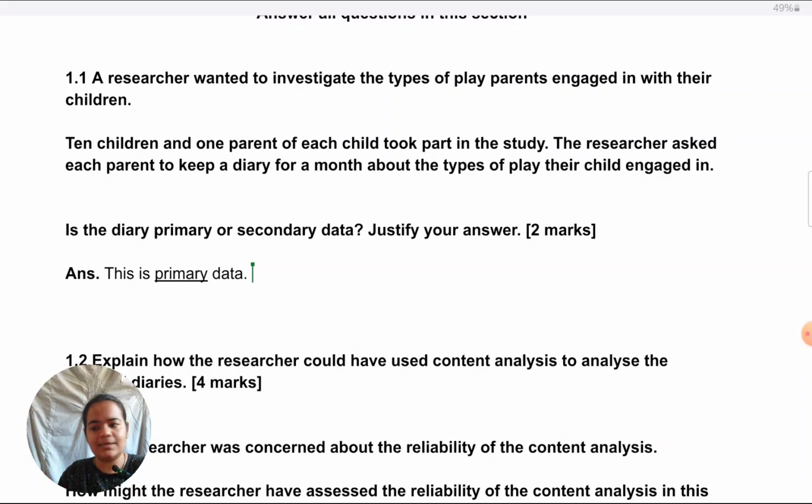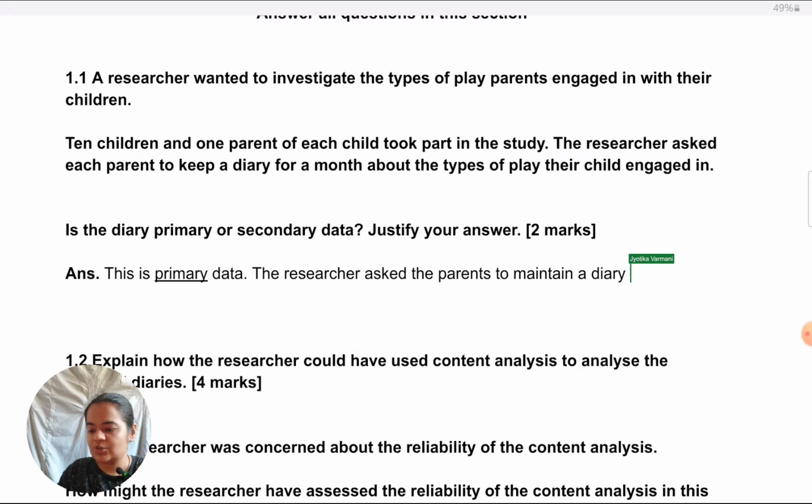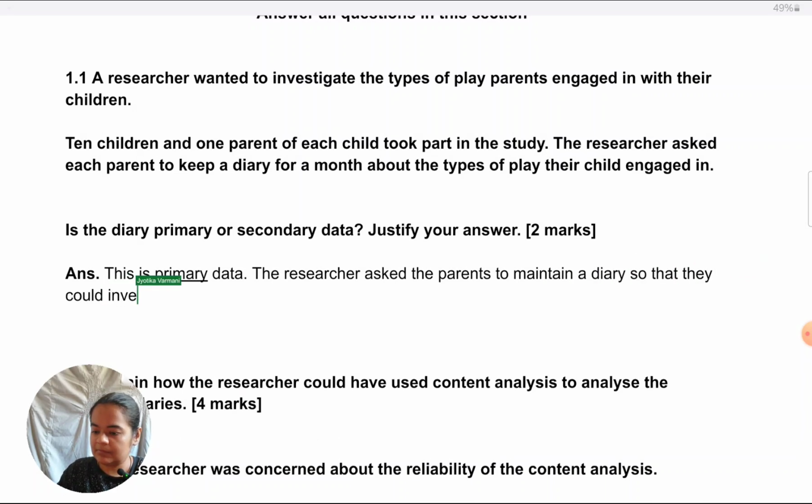So, one way of writing this is the researcher asked the parents to maintain a diary so that they could investigate the types of play they engaged in with their children.